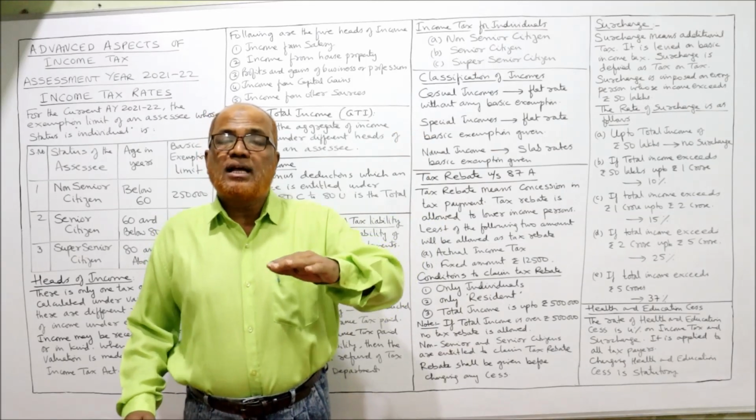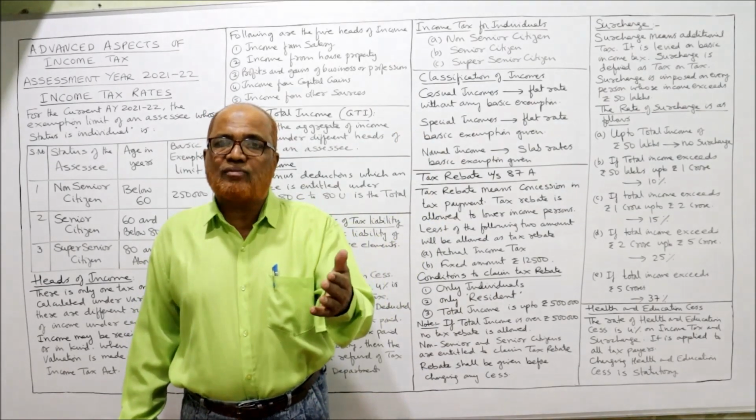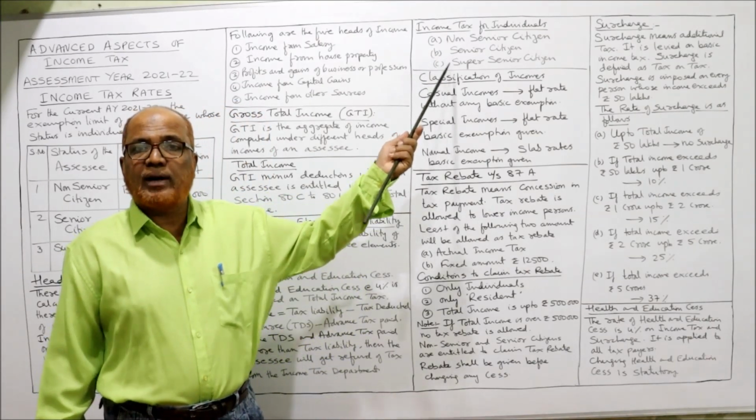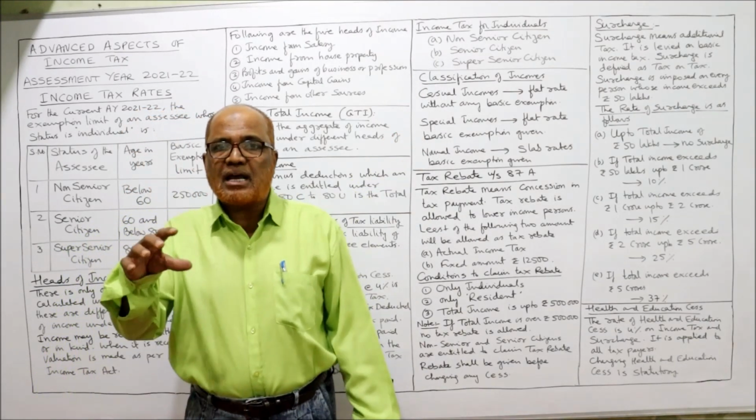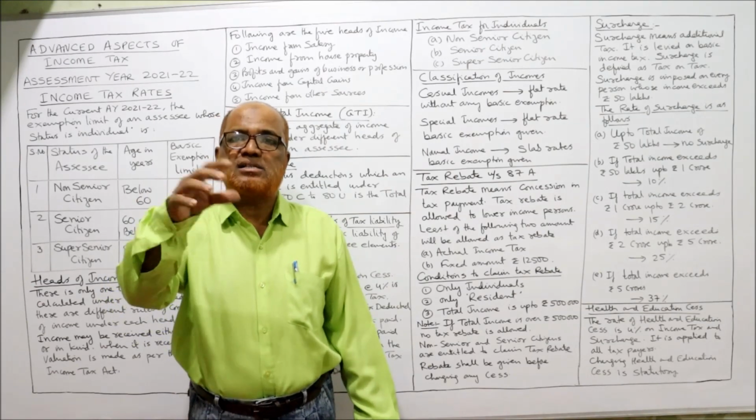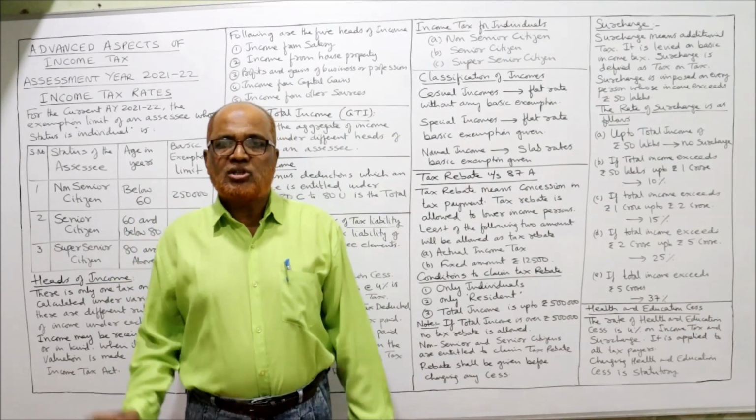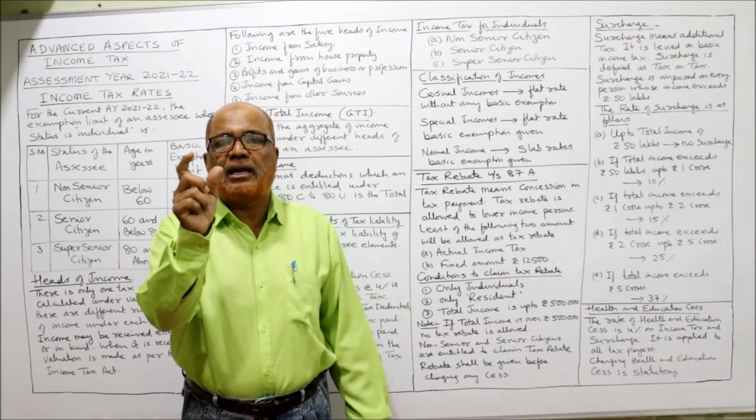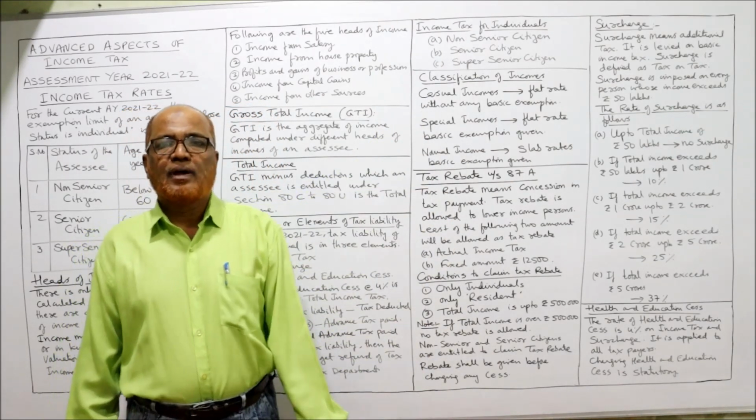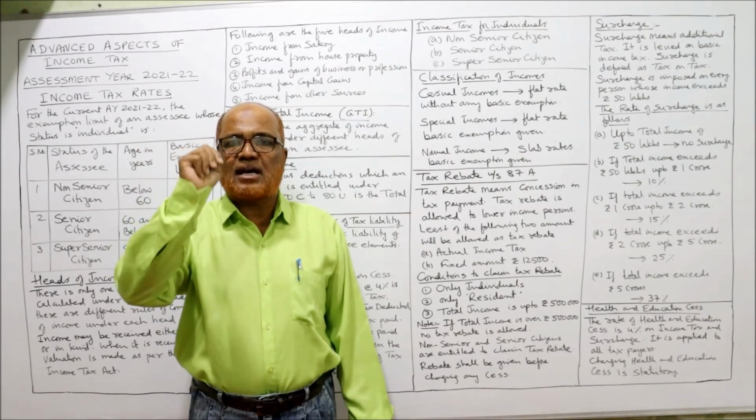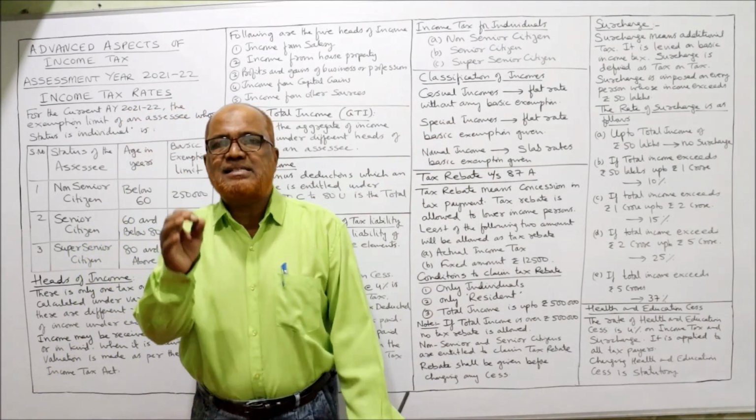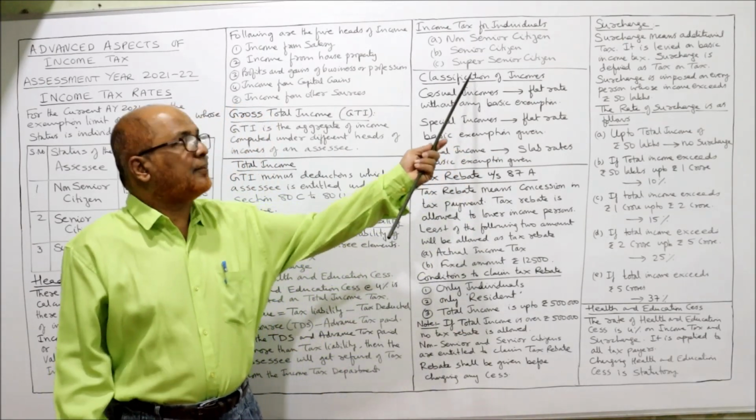So presently all the individuals are classified into 3. Now we have to see, because the rate of tax and the calculation of tax liability will differ according to his age, according to his category. So for tax liability we have to see whether he is a non-senior, senior or super senior. Just now I told you 2,50,000 is the basic exemption limit for non-senior. 3 lakh rupees is the basic exemption limit for senior. 5 lakh rupees is the basic exemption limit for super senior.